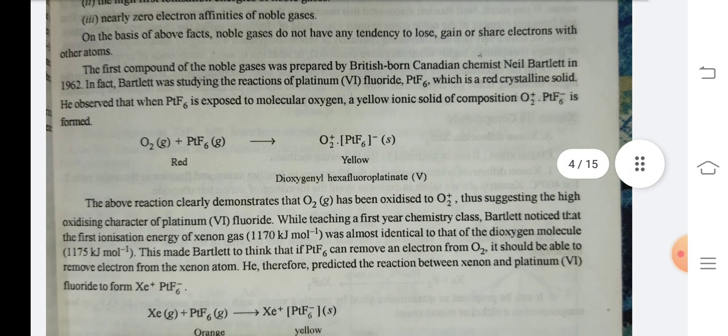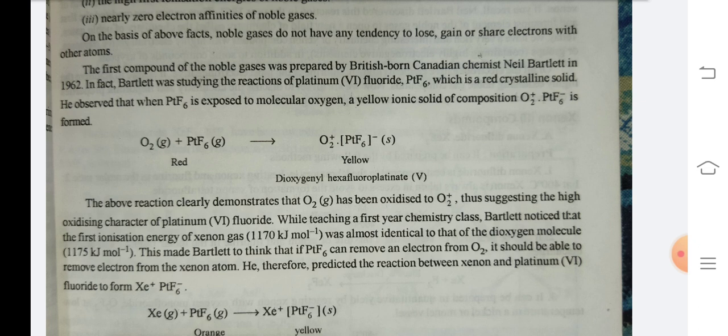In fact, Bartlett was studying the reactions of platinum fluoride, which is a red crystalline solid. He observed that when PtF6 is exposed to molecular oxygen, a yellow ionic solid of composition O2+ PtF6- is formed. The above reaction clearly demonstrates that O2 has been oxidized to O2+, thus suggesting the high oxidizing character of platinum fluoride.